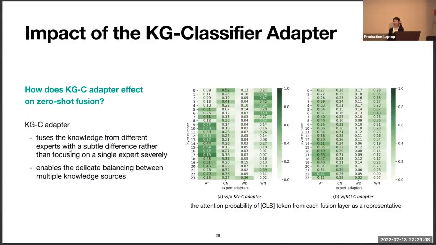And we analyzed the effect of the KGC adapter in our framework. For that, we compared the attention probability of the zero-shot fusion with and without the KGC adapter. As you can see, we observed that the KGC adapter fuses the knowledge from different experts with subtle differences, rather than focusing on a single expert severely. We believe that this kind of result enables delicate balancing between multiple knowledge sources.